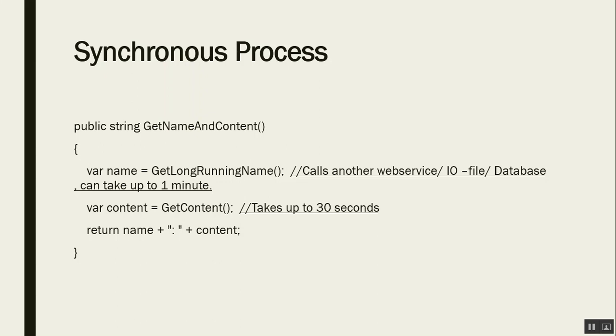Suppose we have got two processes which are independent. The first one is GetLongRunningName, which means in this method we will get the name of someone, but it takes too much time because it is executed on some remote machine and it takes about 1 minute. The second method returns us content and takes about 30 seconds. So if these methods are executed one after another, it will take about 1 minute and 30 seconds.